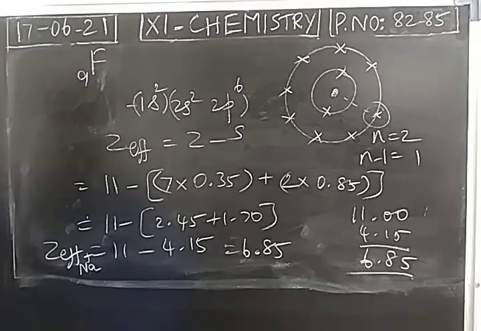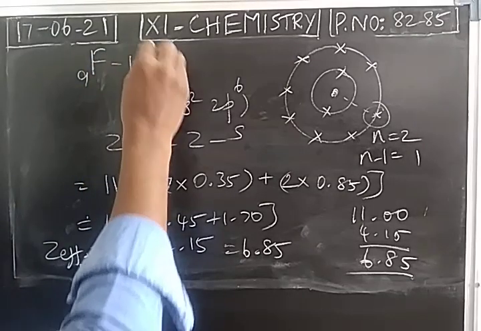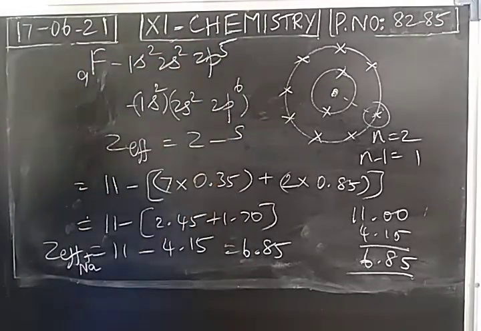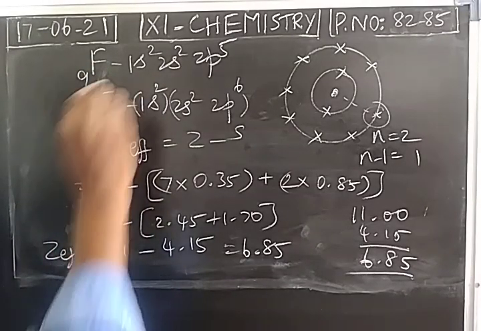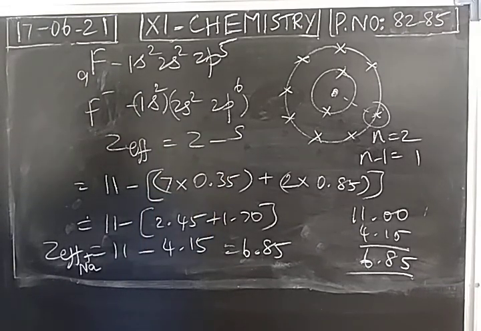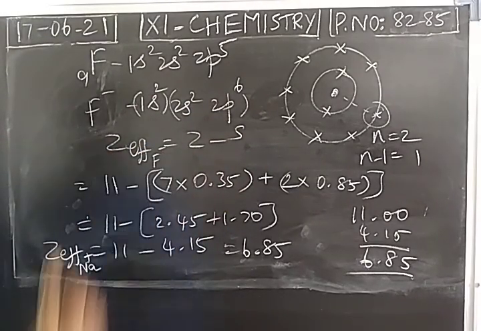Then you take the anion. The neutral fluorine atom has the configuration 1s2, 2s2, 2p5. So fluorine gained an electron from the sodium. When it becomes an anion, its electronic configuration becomes the electronic configuration of neon. Okay. So we find the effective nuclear charge of the anion, atomic number 9.